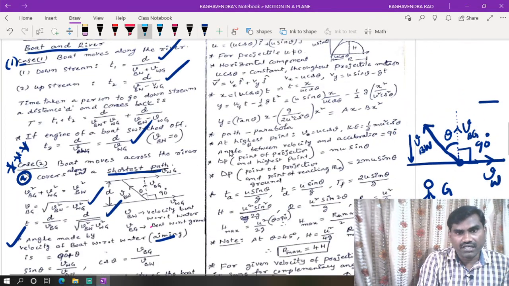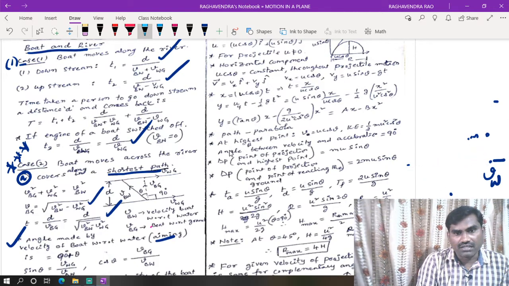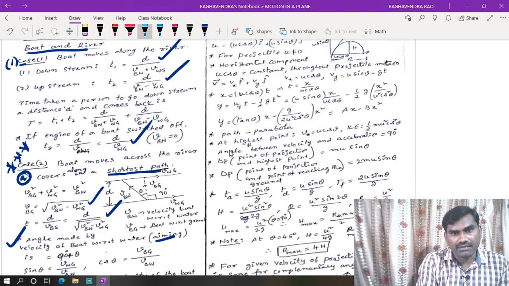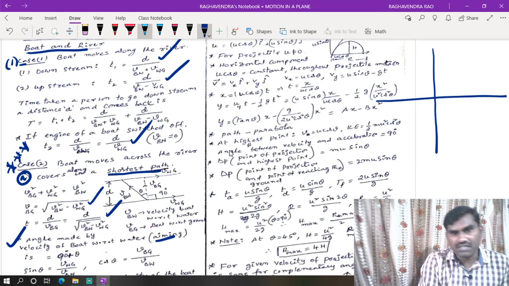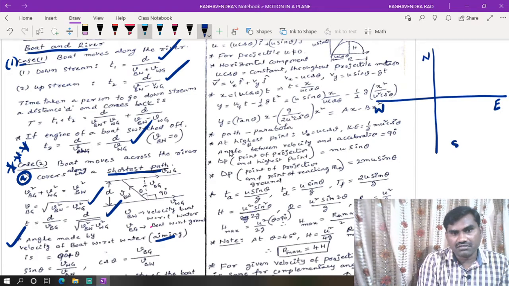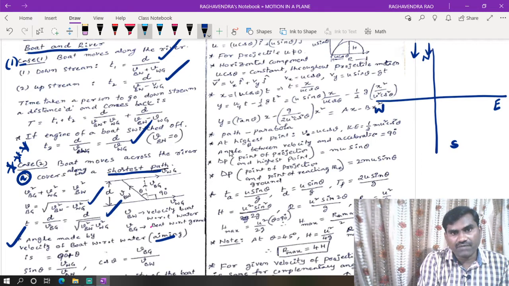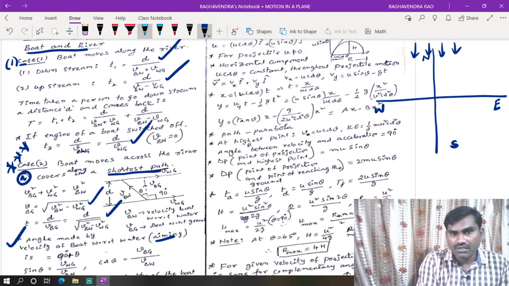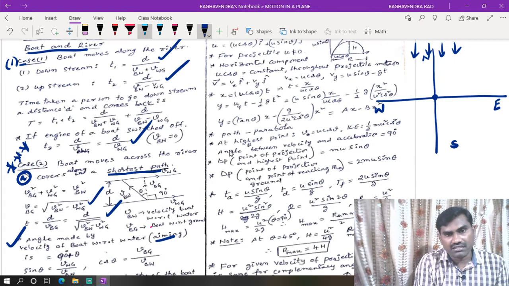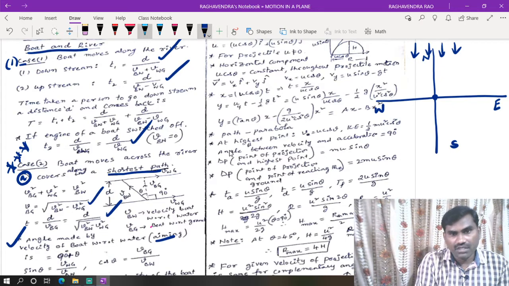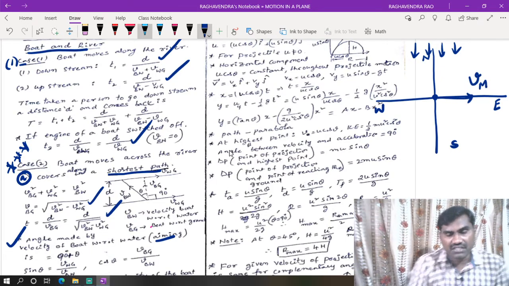Okay, right. So that is about boat and river related. Now another point regarding relative velocity is rain and man. For example, this is the case. This is north, east, west, south. Now the rain is falling vertically downwards. The person is at rest at this point, then he feels the rain is falling vertically downwards. But the person is moving towards east with the velocity v suffix m.